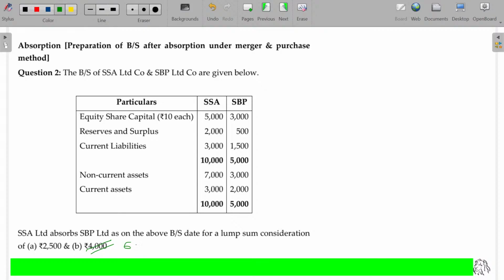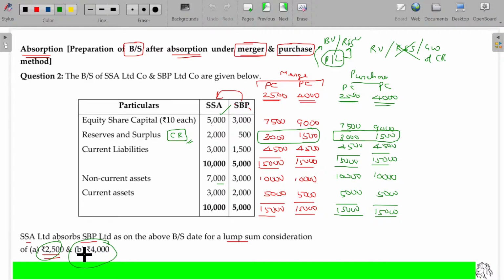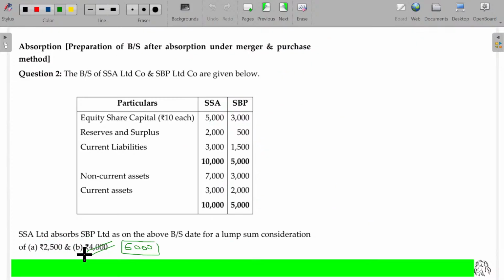If the purchase consideration is 6,000, what happens here? Here it is clear, right? 2,500, 4,000, okay. If the purchase consideration being 6,000, how will this appear? Clear? Shall I go for that now? Under this model, purchase consideration being 6,000, that too under the merger method.